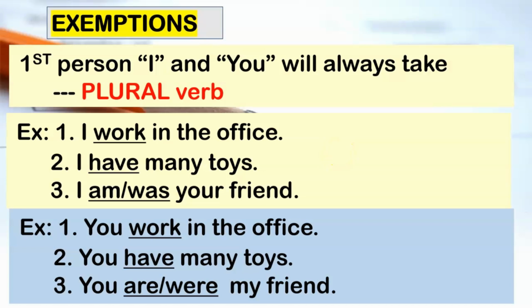I have many toys. Have is plural. Okay, it's wrong to say I has. Okay, has is singular, have is plural. I am your friend for the present tense, and if it's past, I was your friend. By just looking at the verb of the sentence, then you can already identify if it is past or present. I am for present tense, I was for past tense.